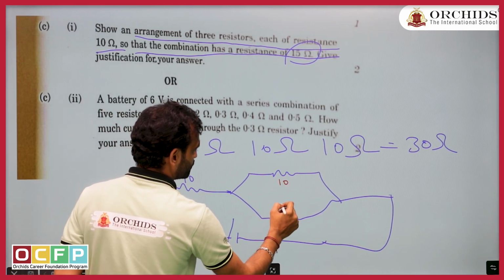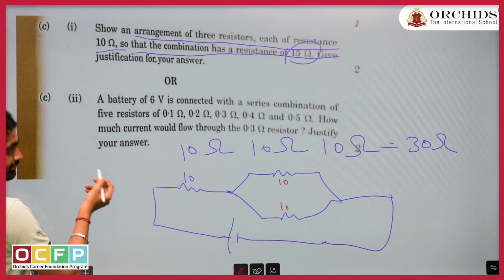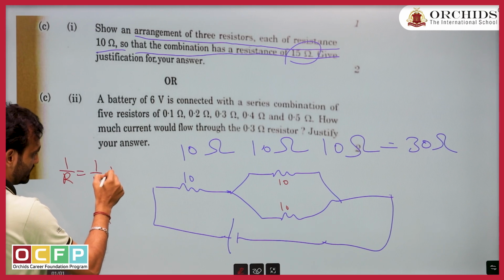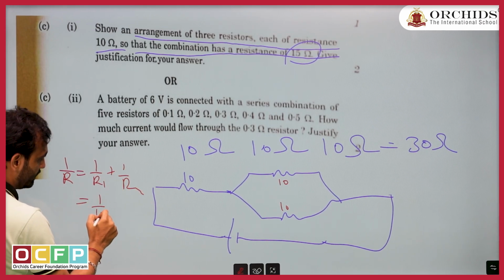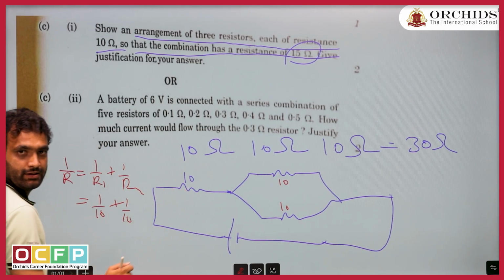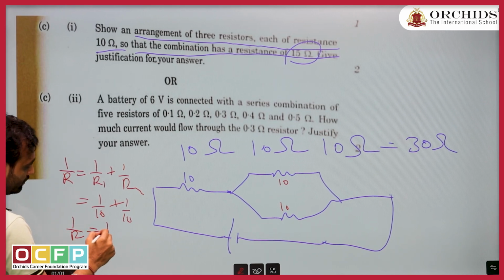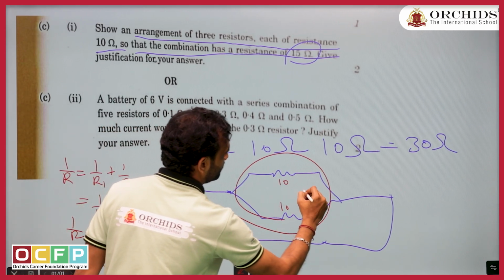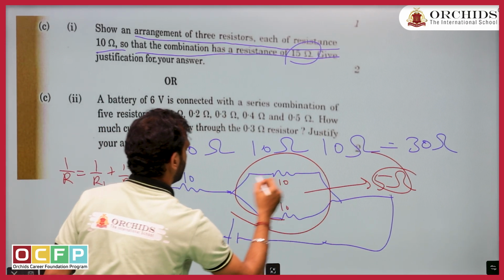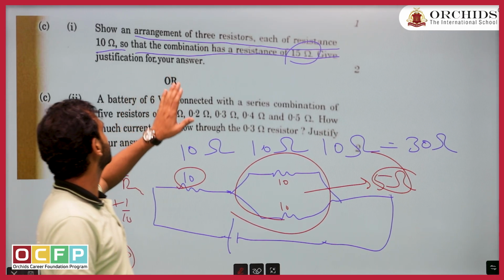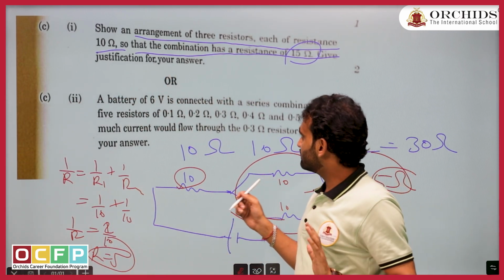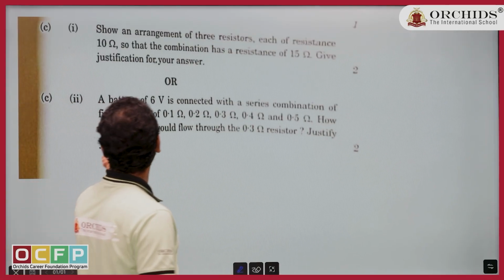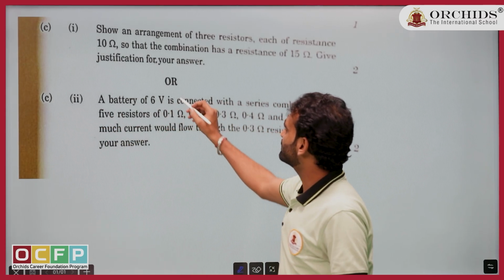Why? So this is your 10, 10. Let me calculate your equivalent. 1 upon R equals 1 upon R1 plus 1 upon R2, so 1 upon 10 plus 1 upon 10. Both are 10, so 1 upon R equals 2 upon 10. That means R equals 5. This is eventually giving 5 ohm, and 5 ohm plus 10 ohm is 15 ohm. That's what justifies your answer, because in parallel it will decrease, in series it will increase. That's your justification.